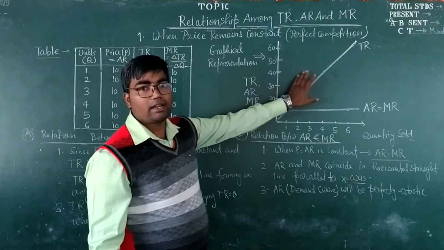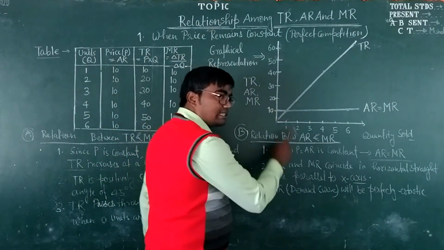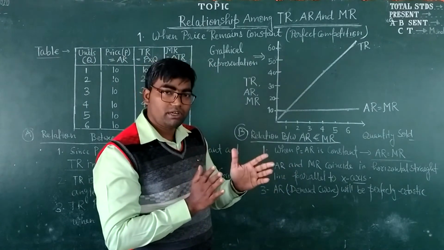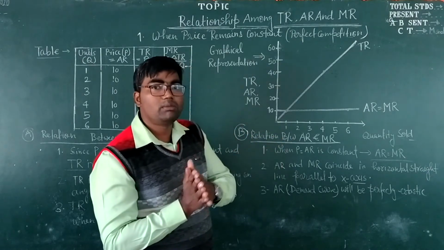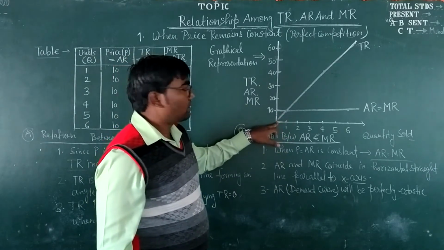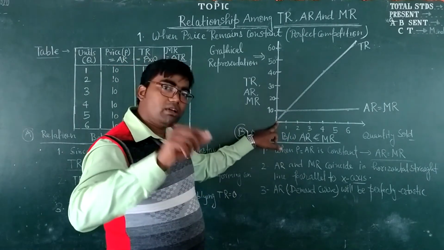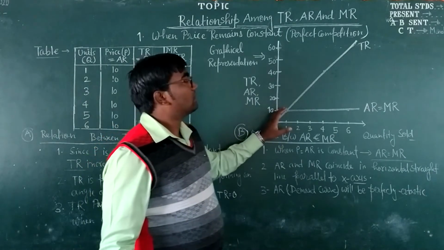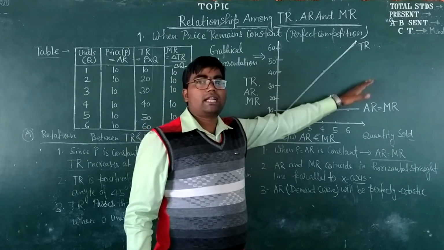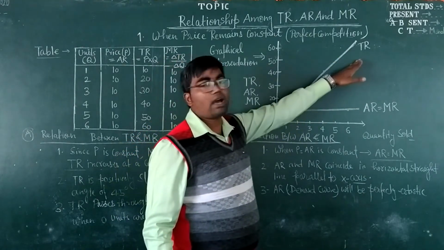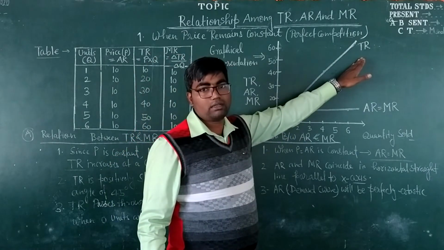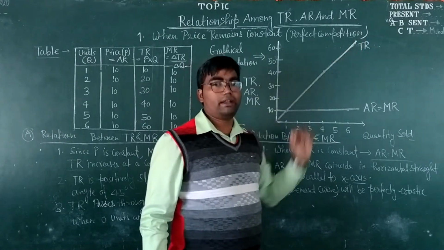So three relations we find from this diagram. First, since price is constant, marginal revenue will be equal to average revenue, or you can say marginal revenue will be equal to the price, and the marginal revenue will also be constant. That's why the total revenue increases at a constant rate. Accordingly, the total revenue curve will be a straight line whose slope will be constant. It means it will increase at a constant rate.